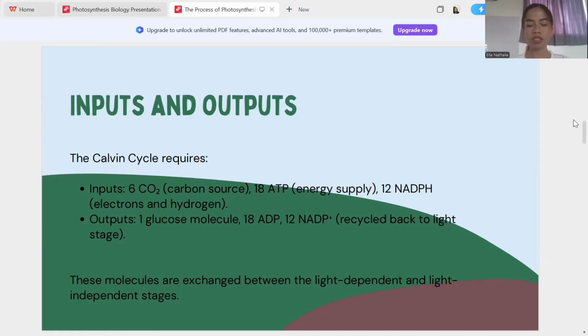The light reactions produce ATP and NADPH, and the Calvin cycle uses them to build glucose. And that is the Calvin cycle, powered by ATP and NADPH, turning carbon dioxide into glucose, the basic food source that sustains life. Thank you.